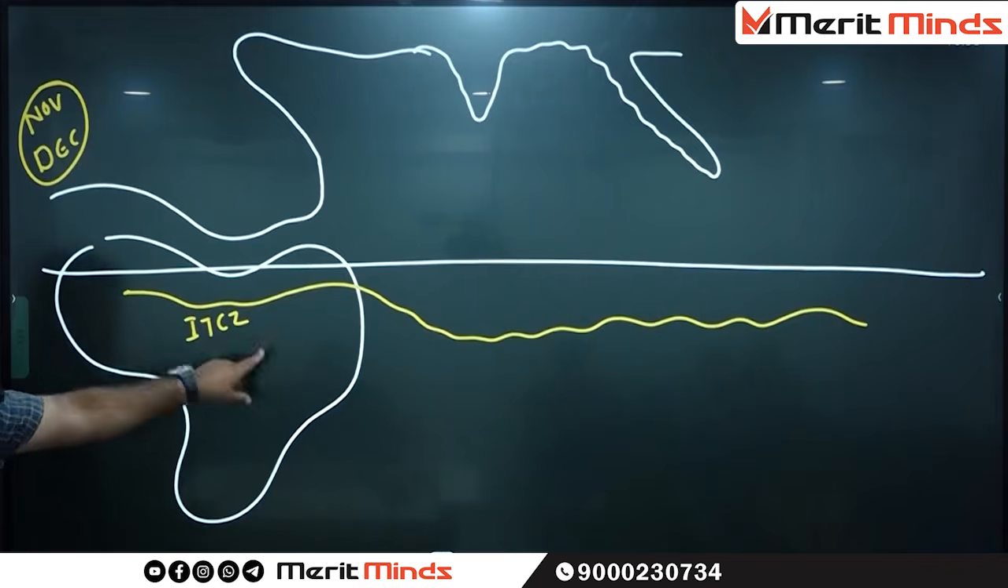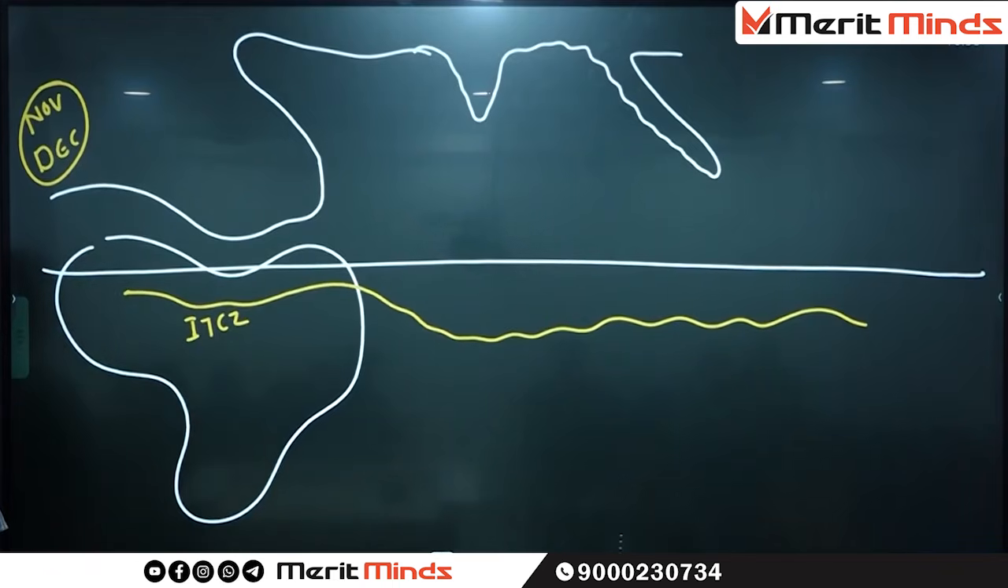Why does this ITCZ lie in the southern hemisphere in November? Because of shifting of sun rays. Now where are the sun rays falling vertically? Southern hemisphere. What is this one? This is called the dynamic equator.